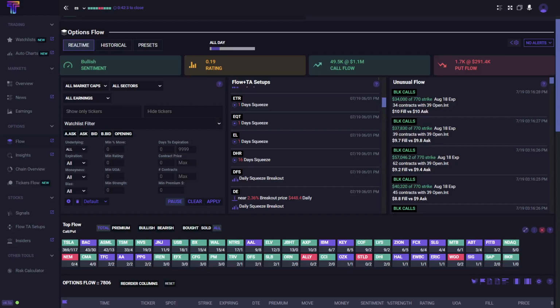What's going on, everybody? It is earnings season, and we're going to show you just how you can use TradeUI's option flow filtering system to determine where big bets are getting made during earnings. So sit back, take some notes, and let's get into it.